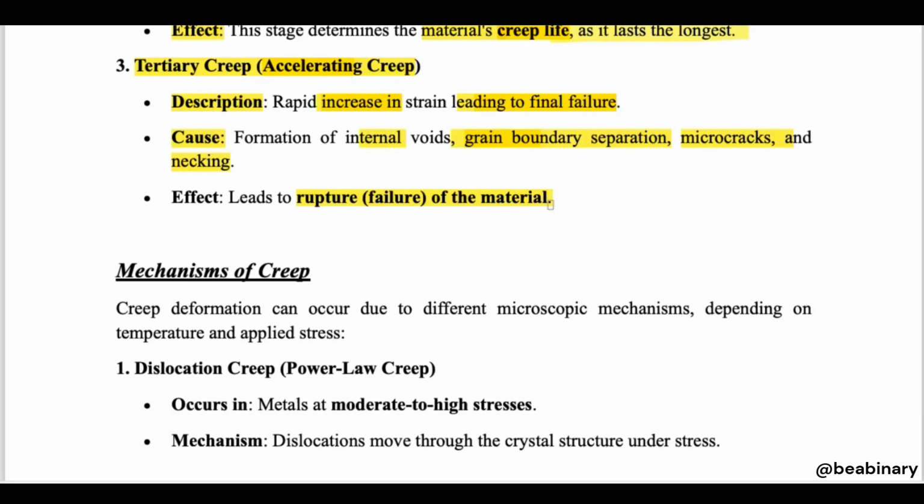The first stage is not a concern because it gets over by itself, but we do the work hardening. In the second stage, they have a constant strain rate. So in this duration, we must take care of the component. But if the material or component has entered into the third stage, it means we have no chance. The material will fail very soon. So we must look at the second stage.